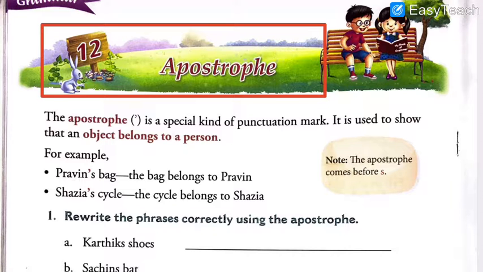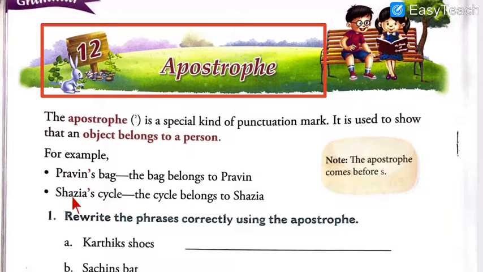Many Parvins. At that time you just use S, you don't keep the apostrophe mark. But when you keep the apostrophe mark, that means you are showing whose bag it is, Parvin's bag. The bag belongs to Parvin. That is why you use the apostrophe mark before S. If you just add S, that means you are making that word plural.